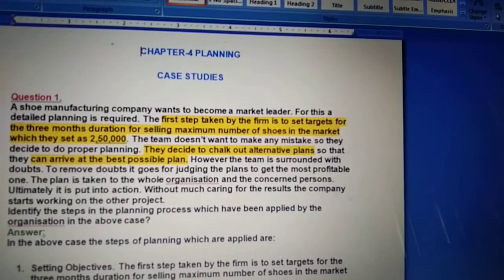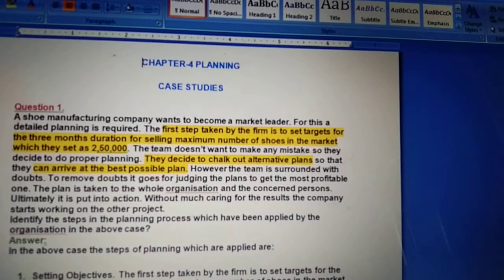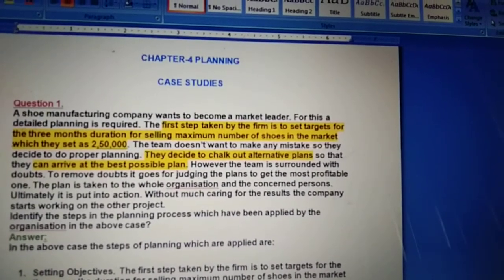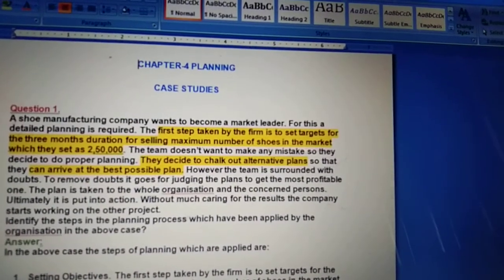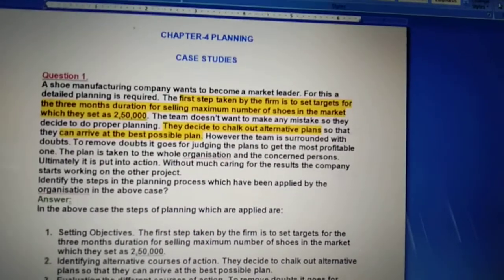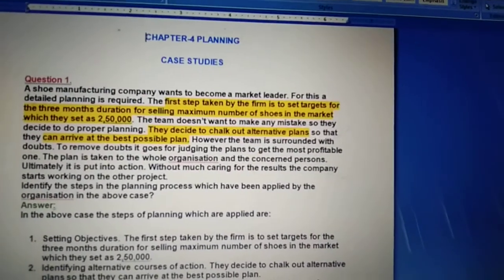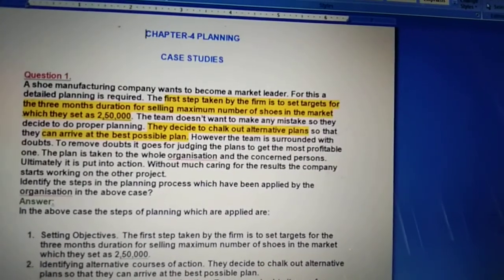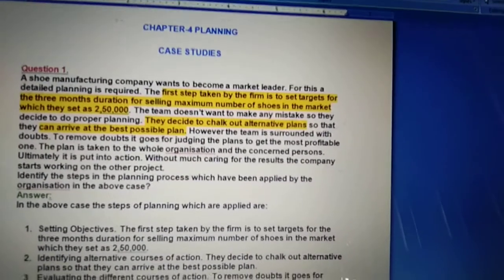I think it will be clear to you. Now the second step, what they have decided. In the first step of the planning process, they decided to set the objective of selling a maximum of 2,50,000 shoes within 3 months. So that was the objective setup. And the second thing, they have to find or identify the alternative courses of action. And how did that happen? They decided to chalk out alternative plans, meaning whatever alternative methods are there by which we can achieve our objective, they have identified all those alternatives. Now this is the second step.